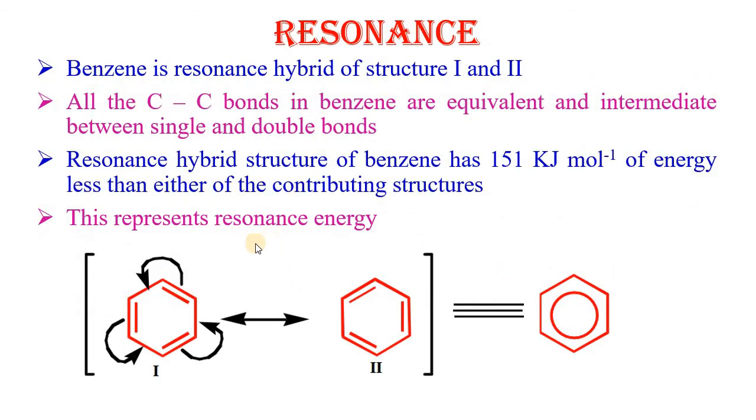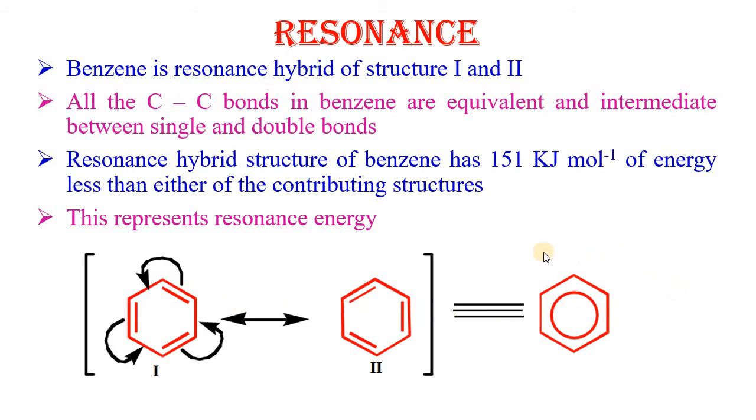Say, for example, benzene can be represented by two conventional or valence bond structures, represented by structure number 1 and 2. In both these structures, there are alternating single and double bonds.